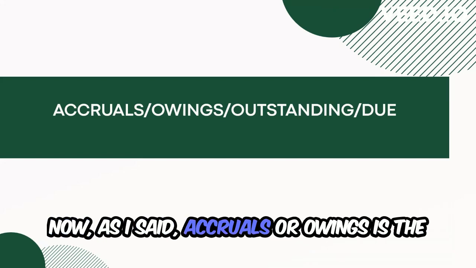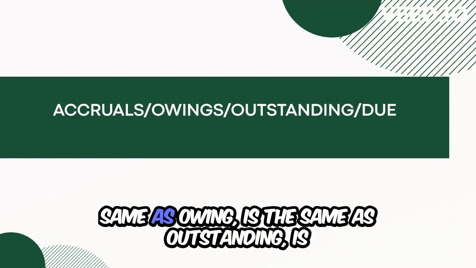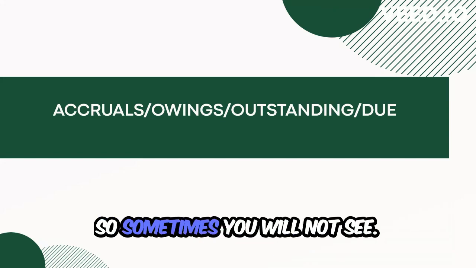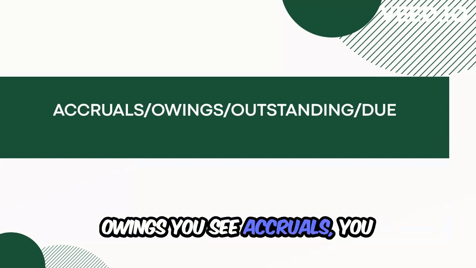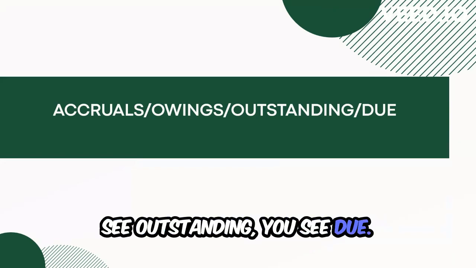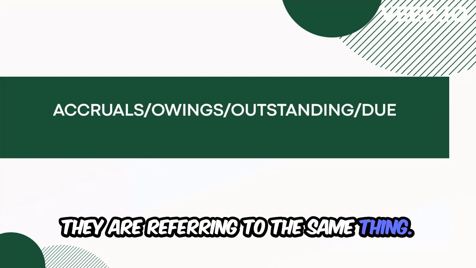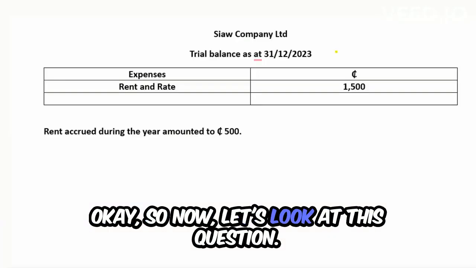Now, as I said, accruals, owings, outstanding, and due are the same thing. Sometimes you will not see owings, you see accruals, you see outstanding, you see due. They are referring to the same thing. Okay, so now let's look at this question.